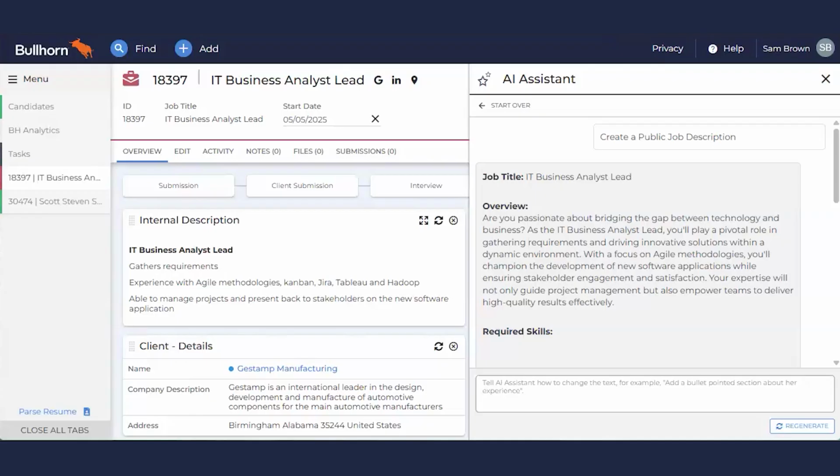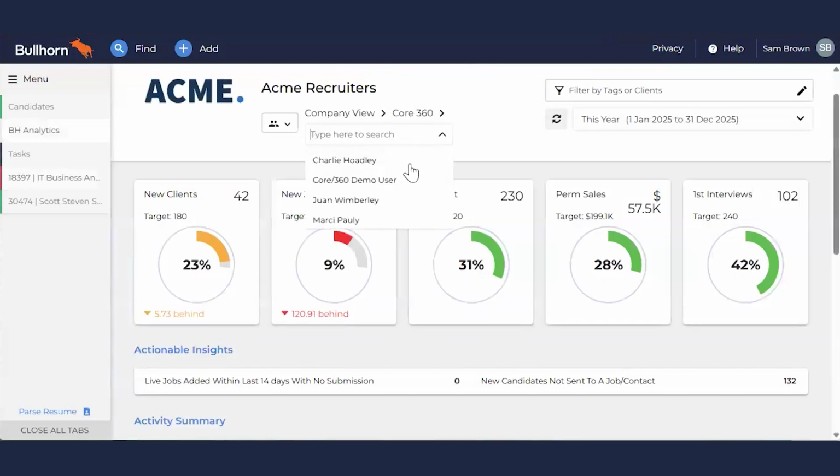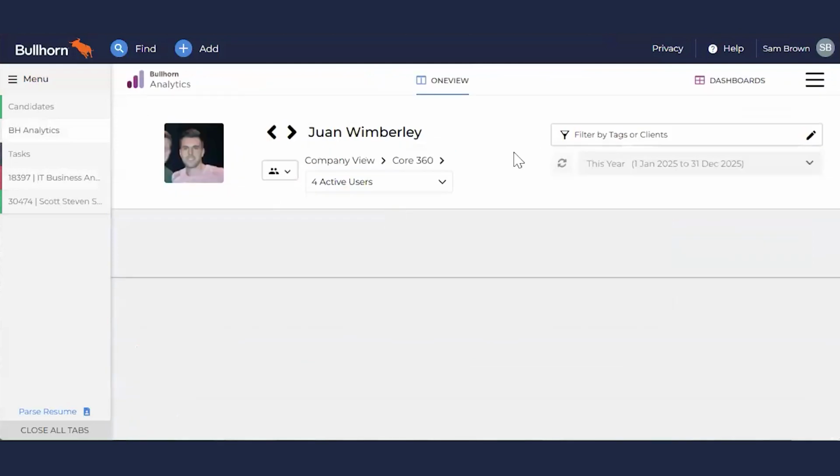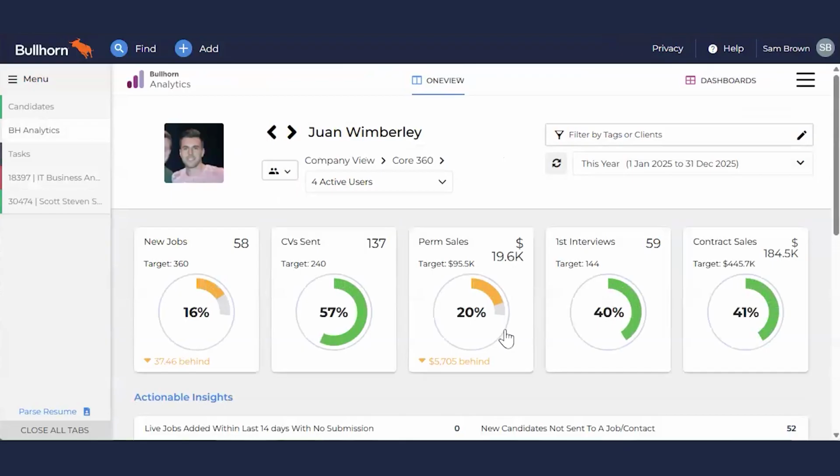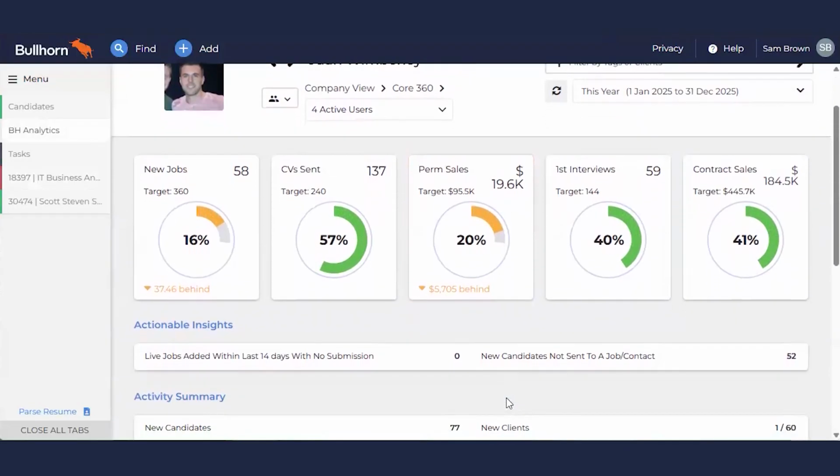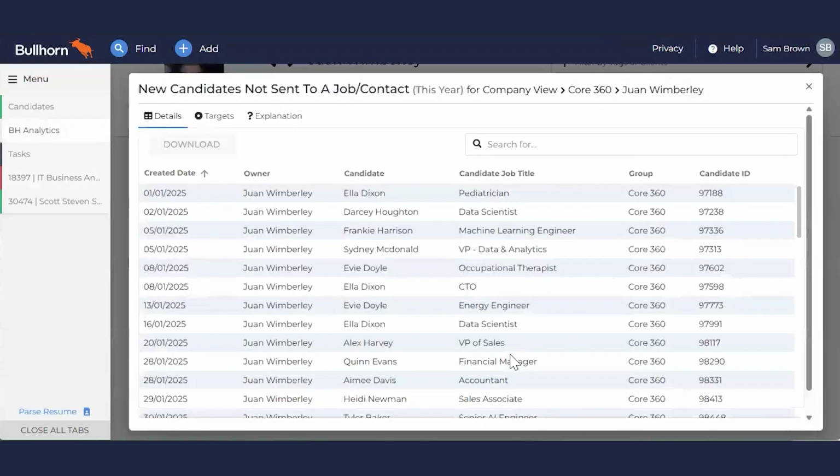And just as important for that new recruiter is visibility into their data, starting within our analytics tool. That way, I know exactly what matters to me. I know where I stand for the day and really that next step, how to impact these numbers. And that's where actionable insights come into play. I can tell I'm doing well with those new positions, but for today, I've added in several new candidates and not submitted them to any existing positions.